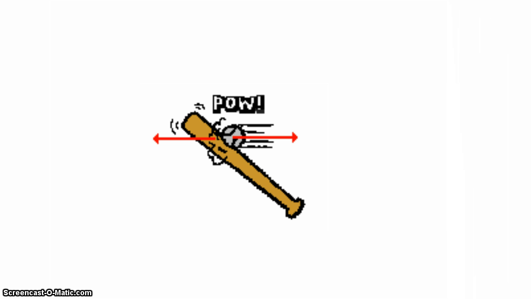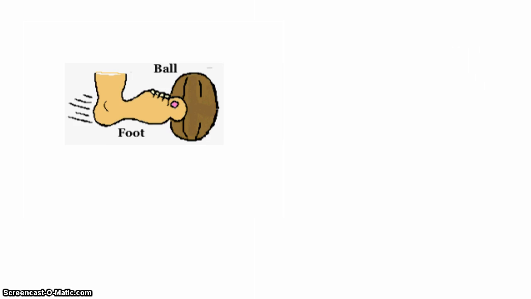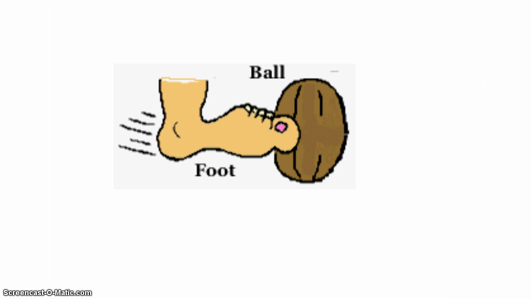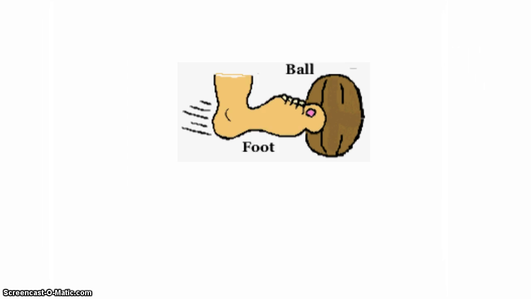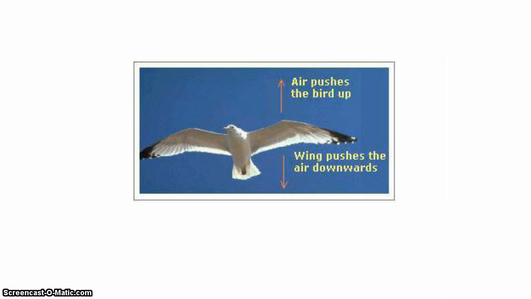Now in this situation, the action and reaction forces are simple to identify. The bat hits the ball, the ball hits the bat. The force of the ball on the bat is the same as the force of the bat on the ball. Here, the foot is applying a force to the ball, and the ball applies an equal and opposite force on the foot. Action and reaction forces. Now the bird pushes down on the air below, and the air pushes the bird up.